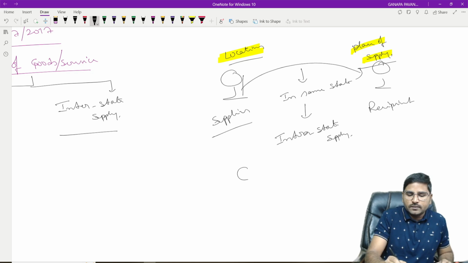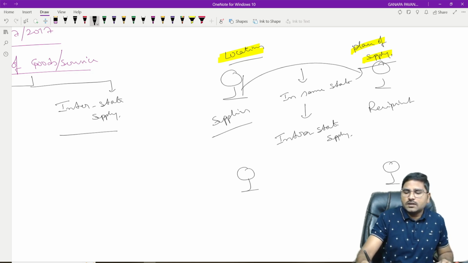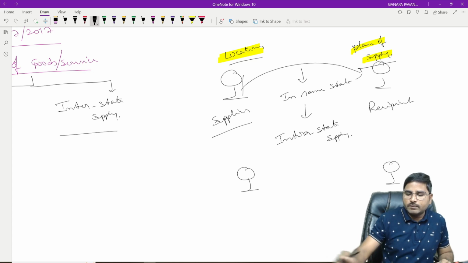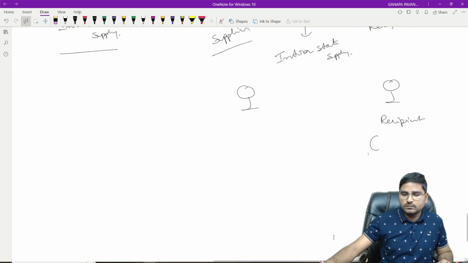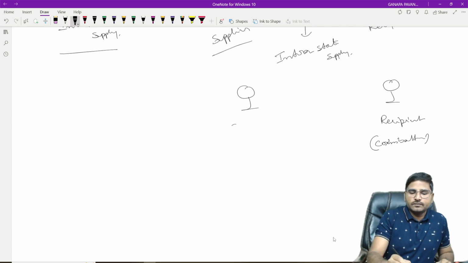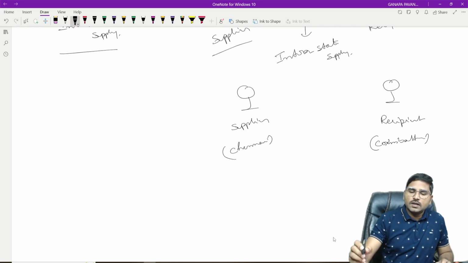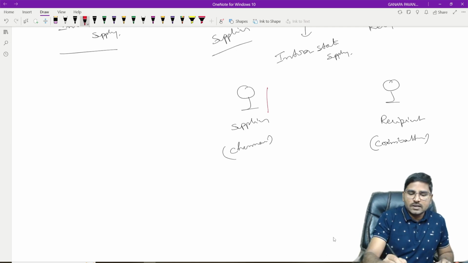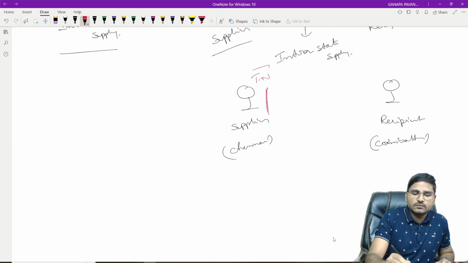Suppose, take an example where a person intends to purchase a mobile phone. The recipient is located in Coimbatore and the supplier is located in Chennai. Now the supplier location is Tamil Nadu.